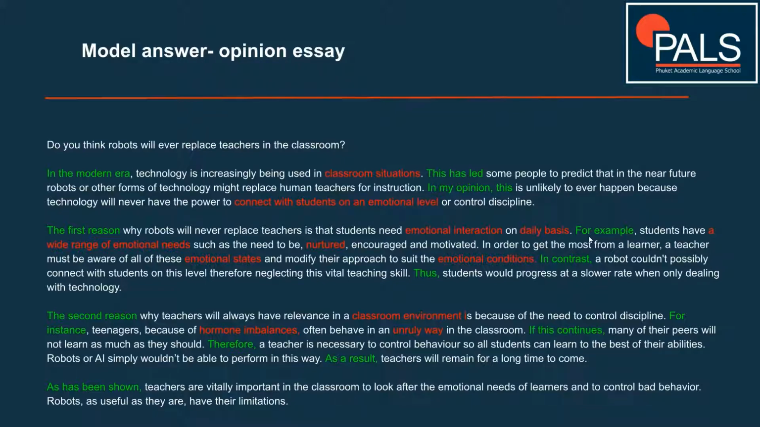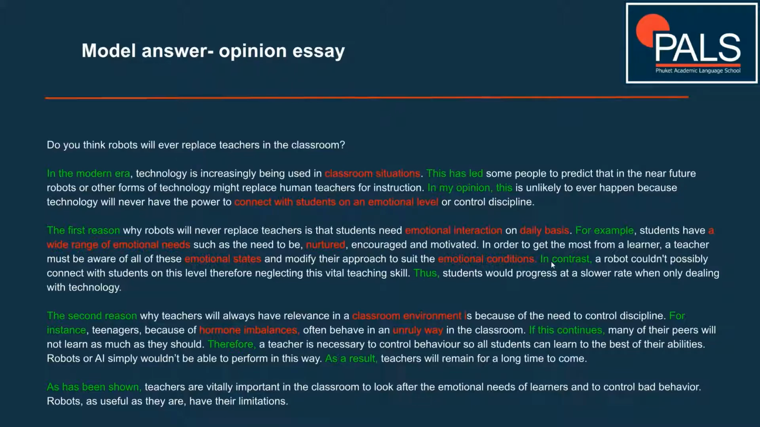Now let's develop the idea. For example, students have a wide range of emotional needs, such as the need to be nurtured, encouraged, and motivated. In order to get the most from a learner, a teacher must be aware of all these emotional states and modify their approach to suit the emotional conditions. So you can see there with our linking phrase, for example, we have just developed the idea here. We've developed it, fleshed it out, and made our argument seem more believable.